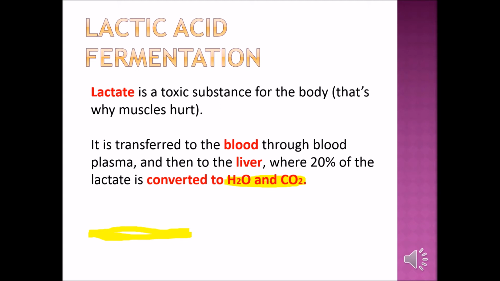Firstly, it has to transfer to the blood. From the blood, it is sent to the liver, and the liver uses some enzyme to convert it into water and carbon dioxide, and the carbon dioxide you can exhale. That means from a very toxic substance into water and carbon dioxide.